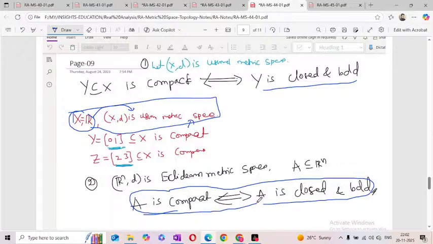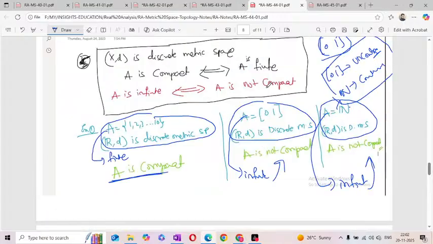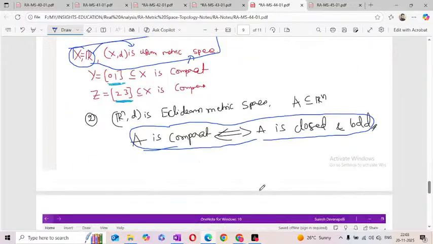Because here, see the previous example. Observe in the discrete metric every set must be open, every subset of X is both open and closed. That means these three are open as well as closed, but observe these are not all compact sets, and all are bounded sets. Except the natural numbers, this is a bounded set and this is a bounded set, that is closed and bounded, but yet it is not compact in the discrete metric, but in the usual metric it will work. Okay, don't confuse.